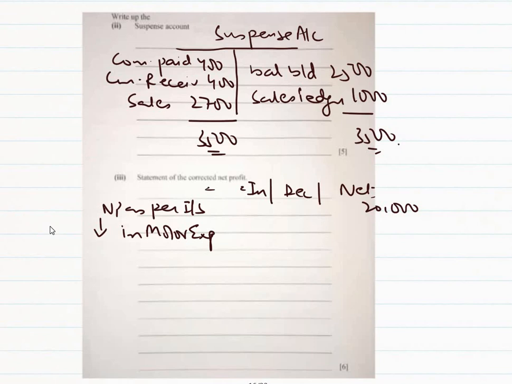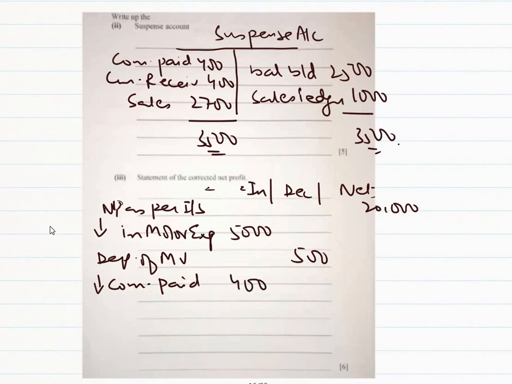When there is a decrease, profit would increase. So that's why I would be putting it over here 5,000. Then we have depreciation of motor vehicle, 500 expense, so it will decrease the profit. Then we have decrease in commission paid 400, again increase, and increase in commission received, so again income 400.